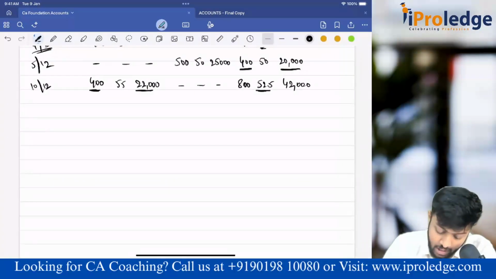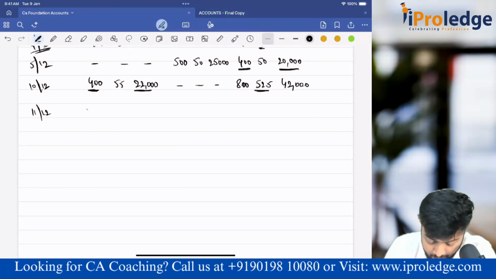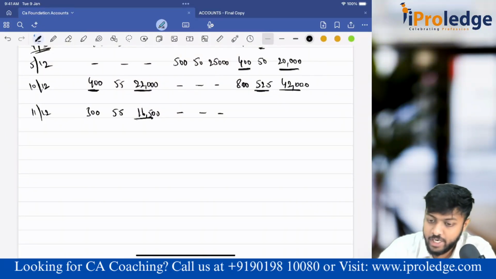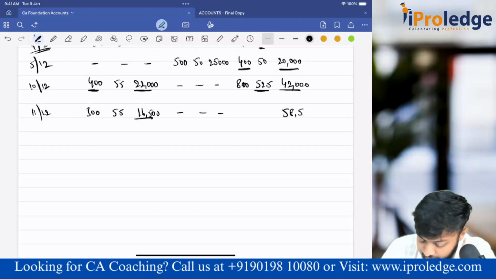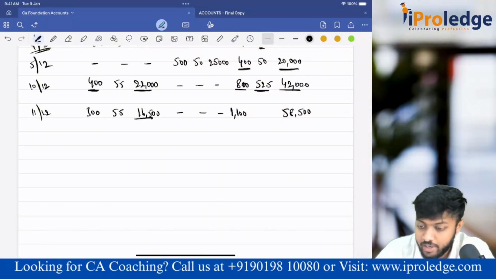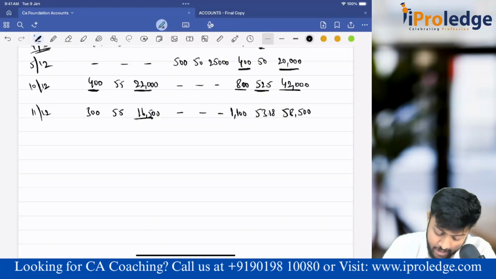Clear? Next, on December 11th we have purchased 300 units at 55 rupees, so it is 16,500. Any issues? No. Now what will you do? Add the value. 42,000 plus 16,500 comes to 58,500. Units we had 800, 800 plus 300, 1,100. So 58,500 by 1,100 comes to 53.18. Done.